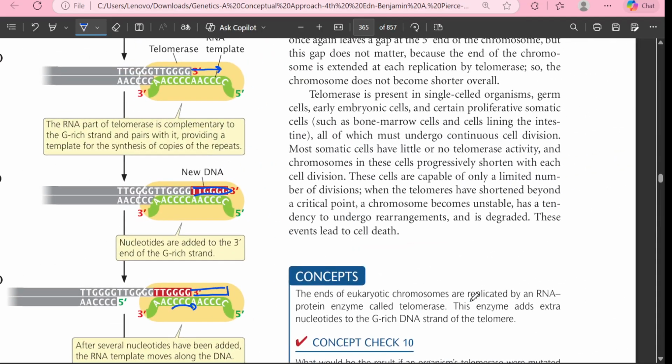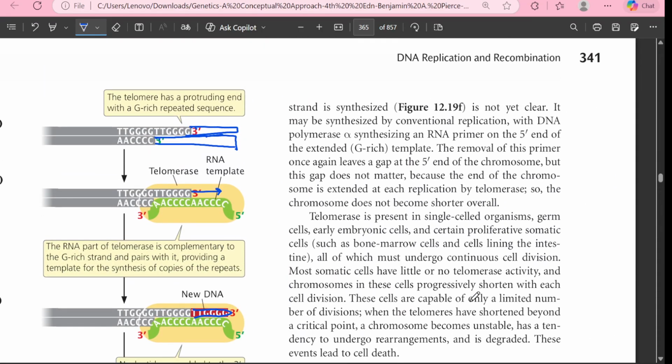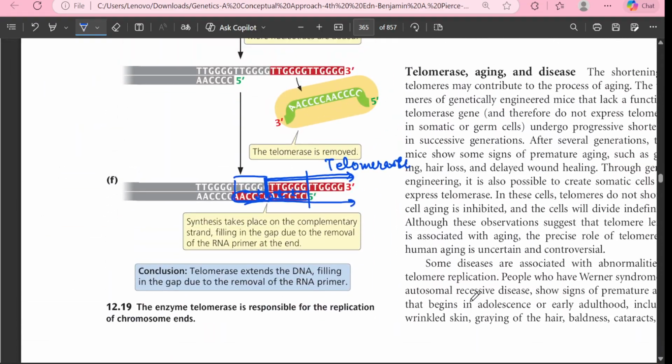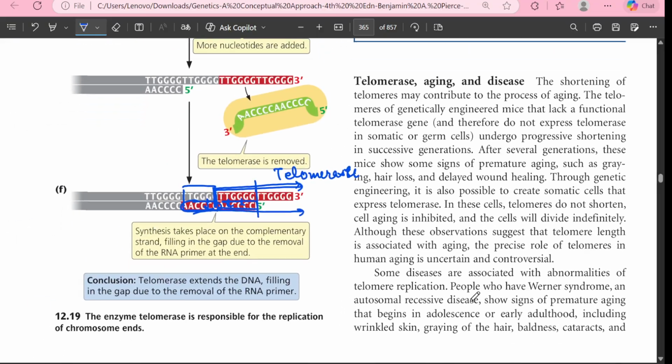So this is very important, and you should know about this also. Later on there is also one process that I think is not mentioned here, that this particular part, even if it gets cleaved, is not an issue. This part, whatever it was, remains protected. So here your end replication problem is also solved with the help of the telomerase enzyme. So here your whole process of replication gets over.